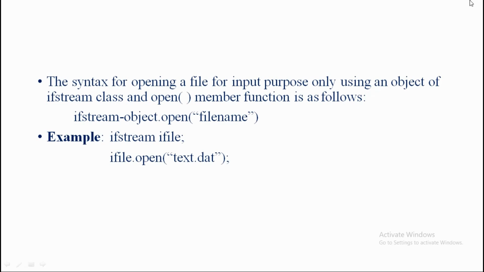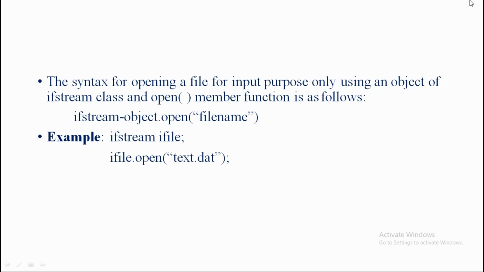The open member function is as follows. The syntax is ifstream-object.open("filename"). If you know output, it is the same thing, but only the object name needs to change. In our output, the object we write as ofile, output file. But here, we can take the object name as ifile, input file, and everything else is as it is. There are no changes, just the class name we need to change.